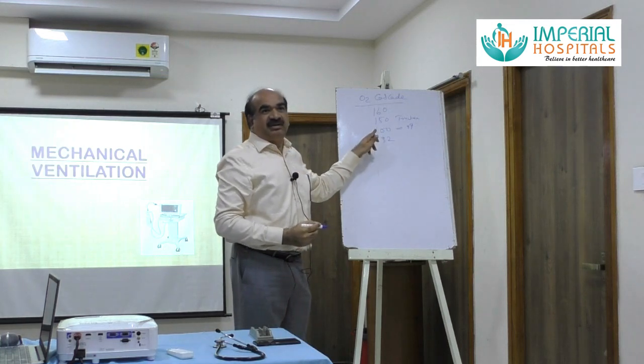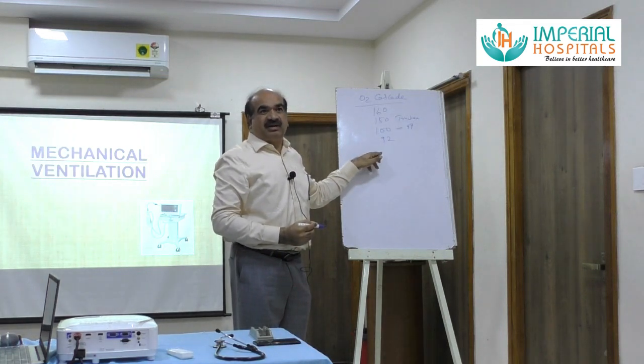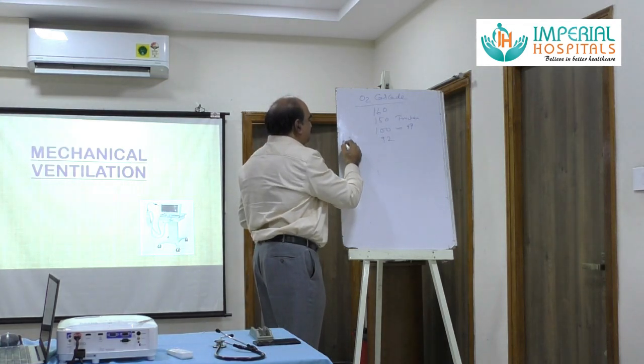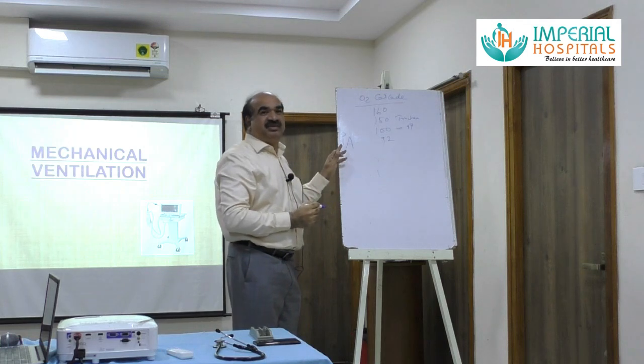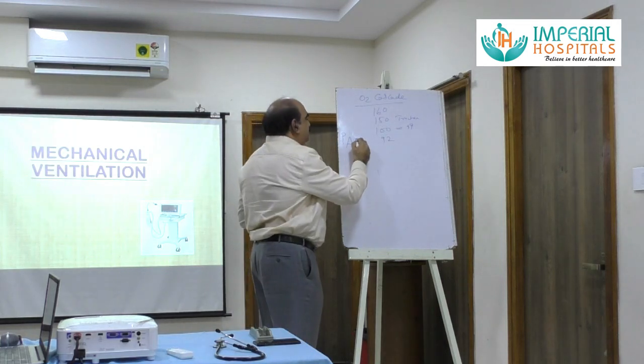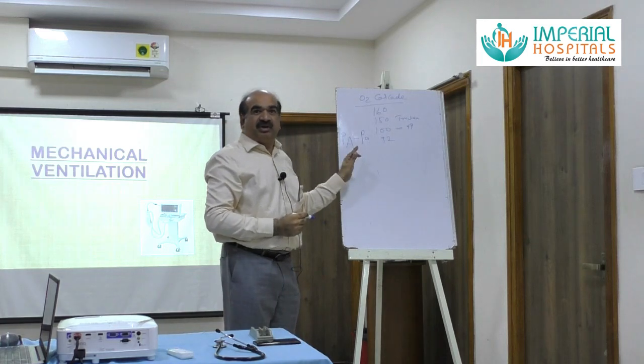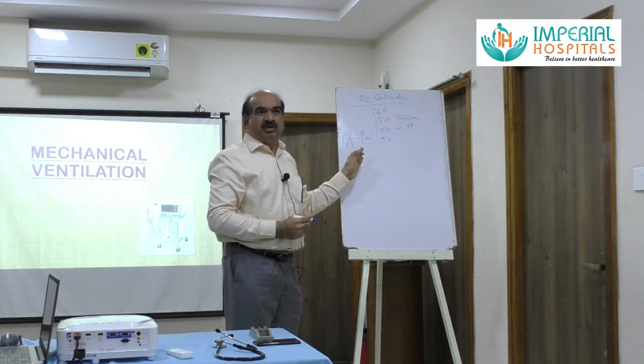This alveolar and arterial oxygen pressure gradient is important. Capital A is alveolar pressure minus small a, arterial pressure. We will check PaO2 in ABG, which is arterial pressure.